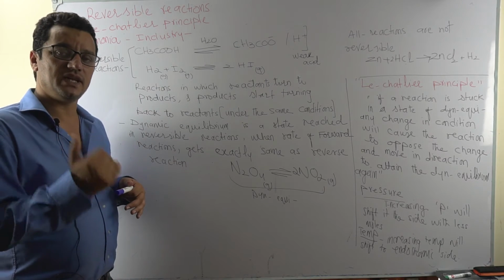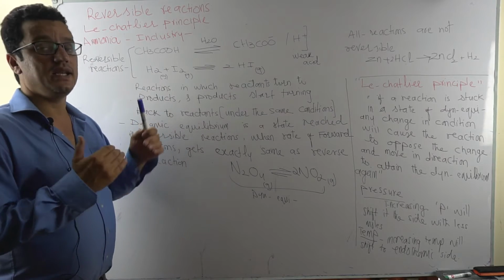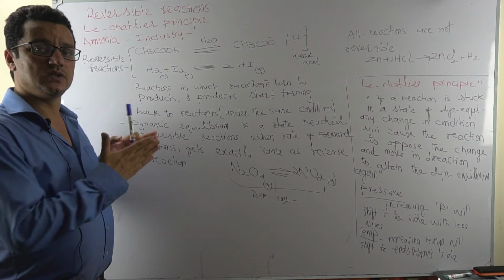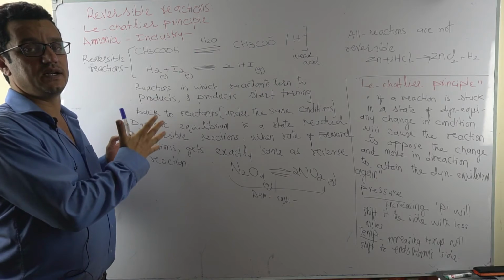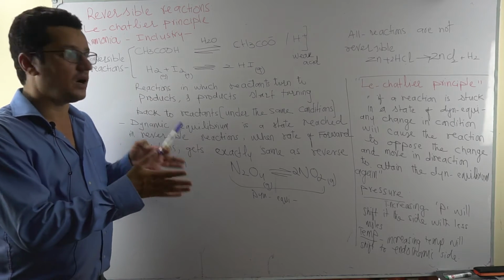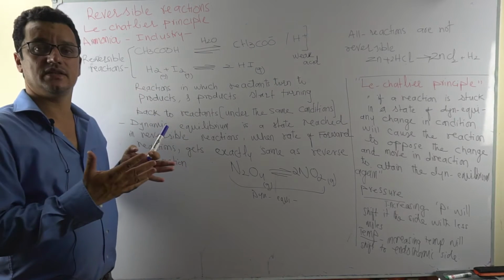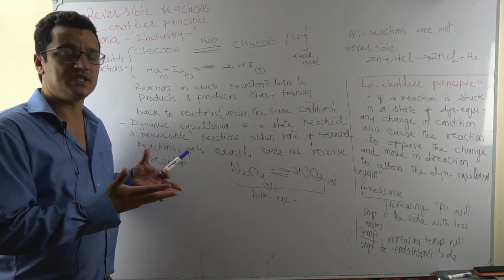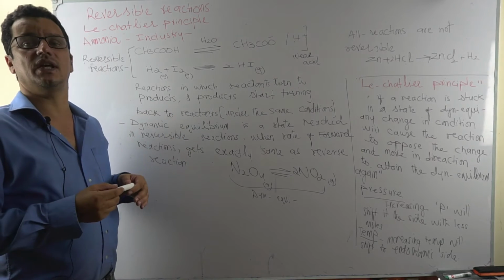And the story never finishes here. Rather, after a certain time the chemist will notice that there is no apparent change in the amount of the reactants and the products. Almost the reaction is stuck to the state in which reactants and products are almost the same. There is no net change in the yields of both sides.